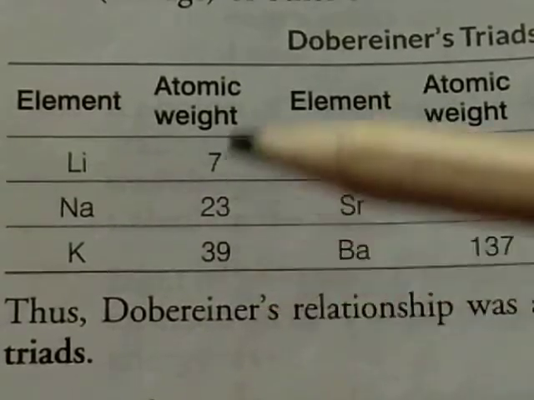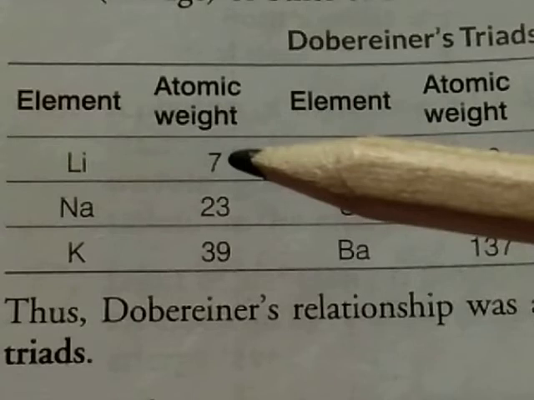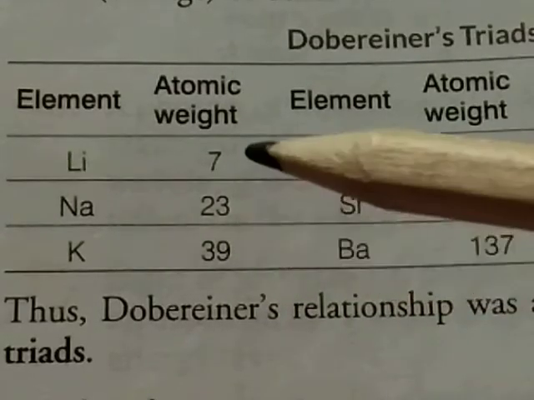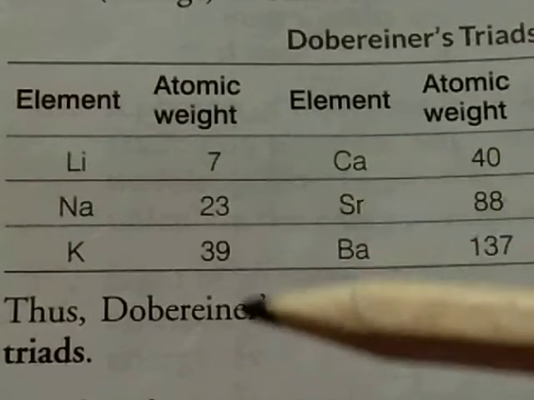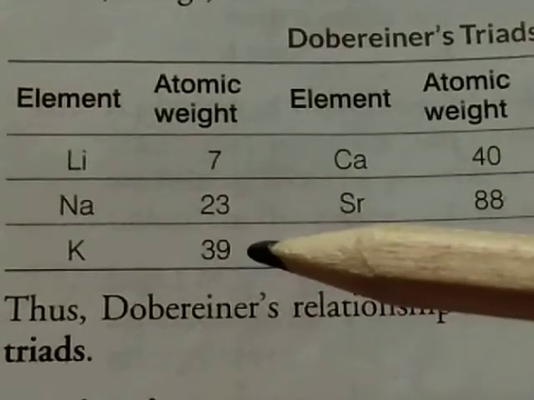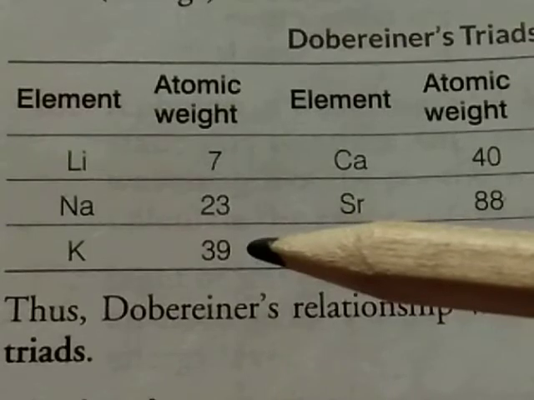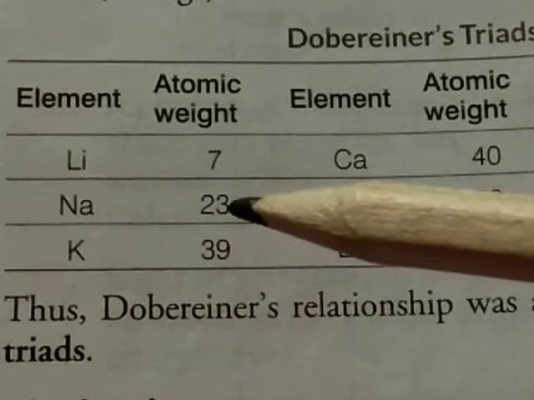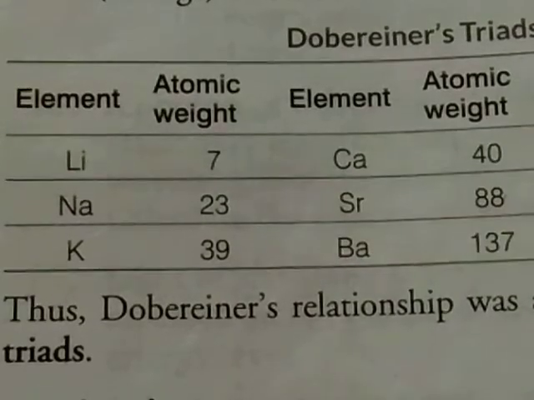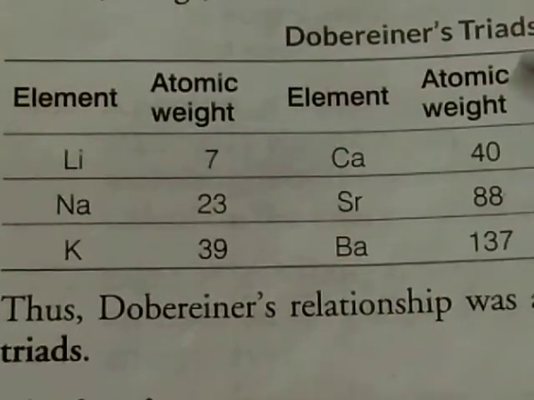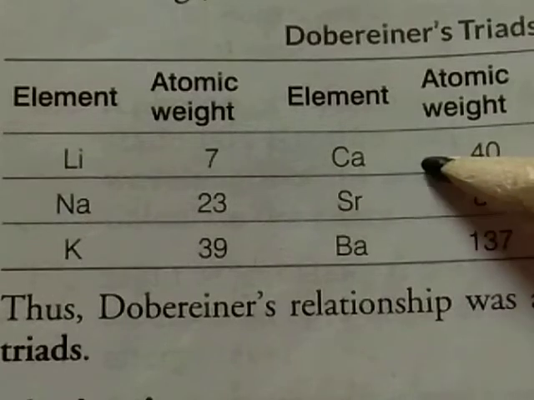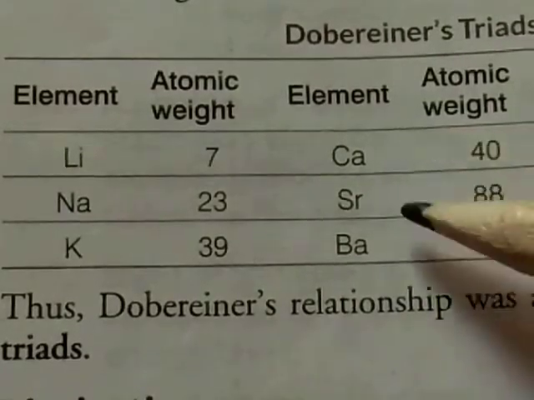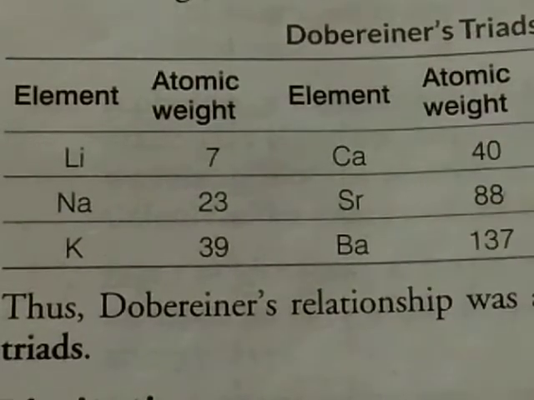By the help of the atomic mass of the first and third elements, after that we take the average of both the atomic masses, then we can easily find out the mass of the middle element. Same in this case, these are a group of three elements, also called a triad: calcium, strontium and barium.